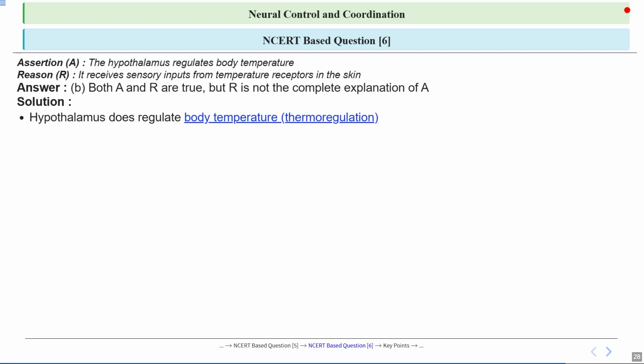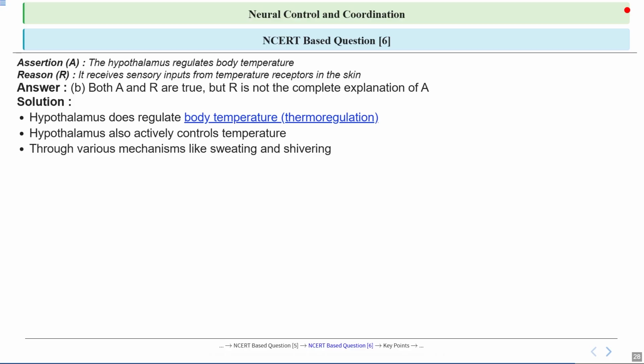So the hypothalamus really does regulate body temperature. So you can think of the hypothalamus as the body's thermostat that keeps our internal environment steady, just like a thermostat keeps a room comfortable. And this process is called thermoregulation. But the hypothalamus doesn't just passively monitor temperature; it actively controls it. So you can imagine it as a control center that not only senses changes, but also decides what actions to take to maintain balance. This is a very important distinction.